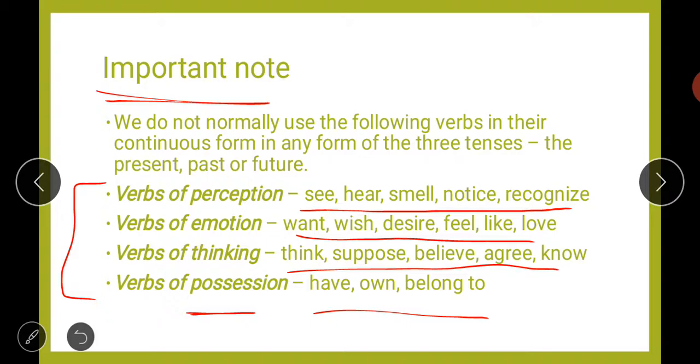So you just have to remember these words as they are, or keep them a little bit in your mind. You will become acquainted with these things in time, by the passage of time. So don't panic about these things.